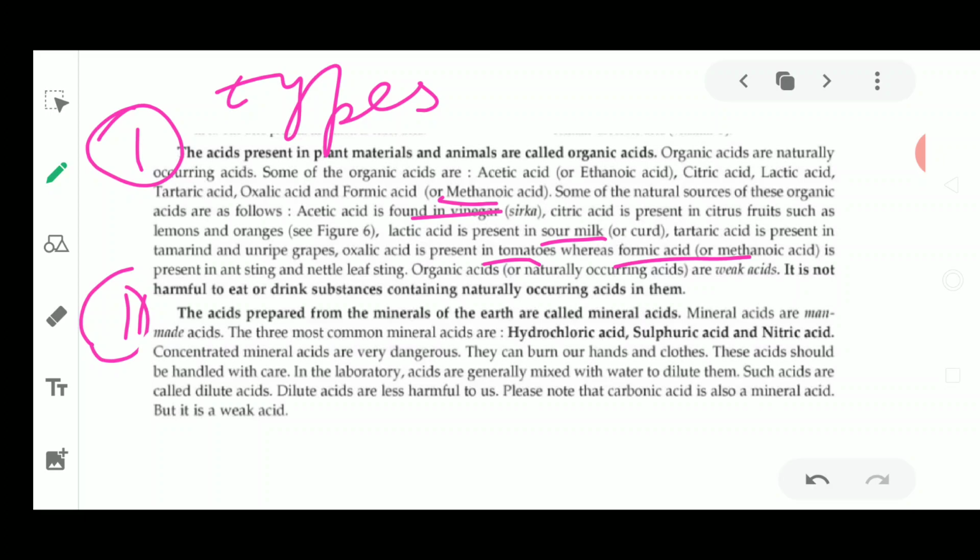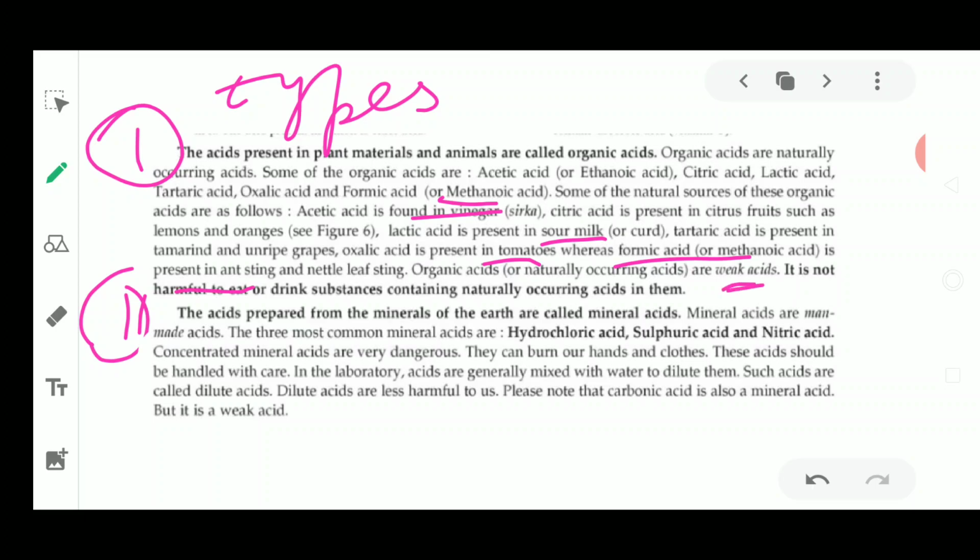If you come near these leaves, or if you're holding these leaves, what will happen? They are going to sting you, and it is going to give a burning sensation, very similar to the sting of an ant or wasp. The red ant which is present in your home contains an acid called formic acid. So please remember that formic acid is present in the ant sting as well as in the nettle sting. They form formic acid, which gives you a burning sensation. Since these are organic acids, they are naturally occurring and they are weak acids, okay.